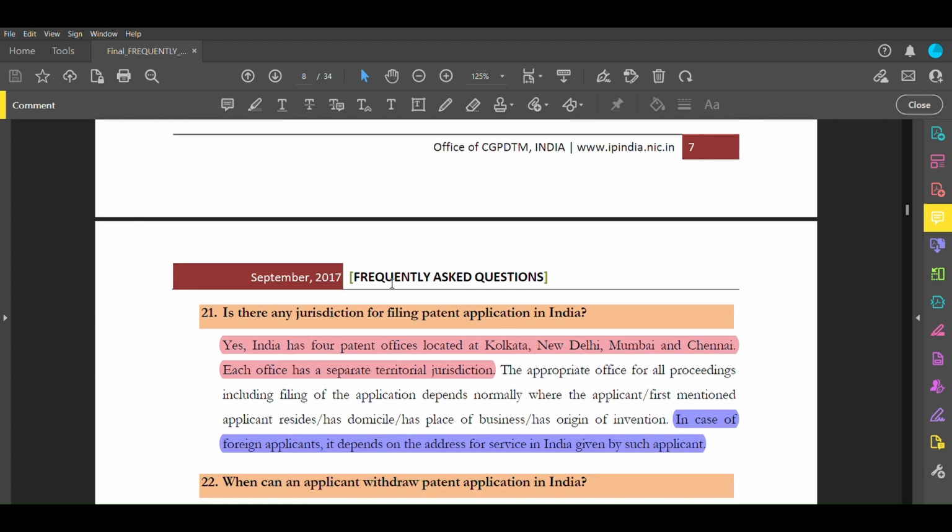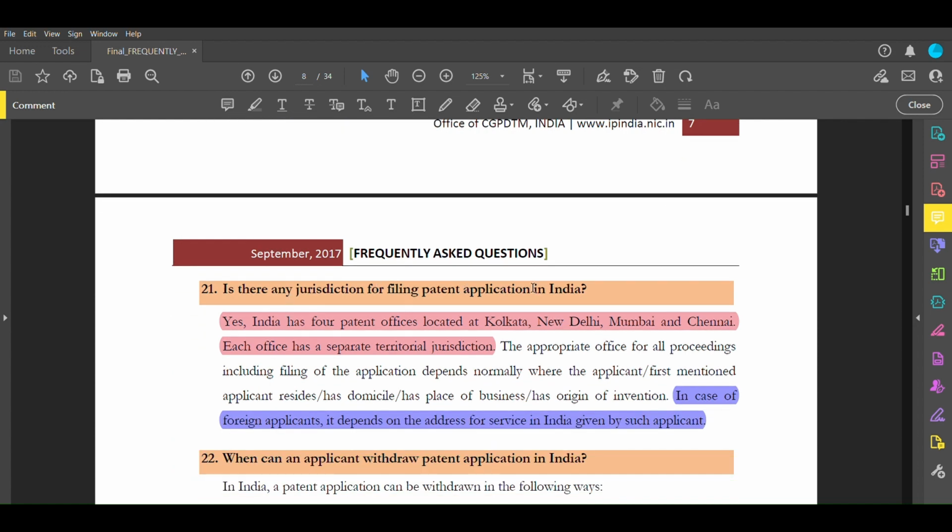Now, is there any jurisdiction for filing a patent application in India? Yes, India has 4 patent offices located at Kolkata, New Delhi, Mumbai, and Chennai. Each office has separate territorial jurisdiction. If we talk about other acts, Chennai deals with GI. Mumbai deals with the database and is the head office of the patent corporation. New Delhi deals with technical patents. Apart from these offices, there is one more office in Ahmedabad, which is for copyright and trademark.